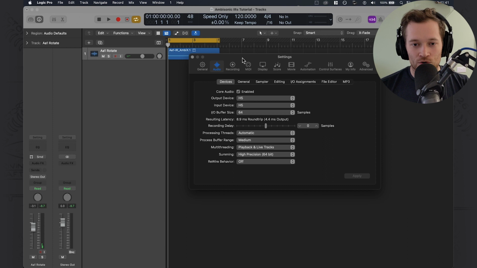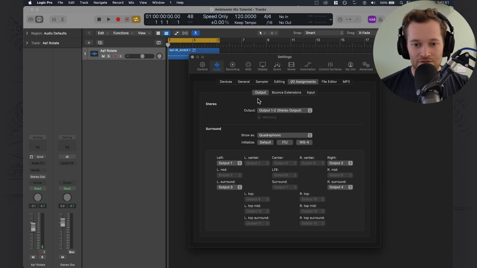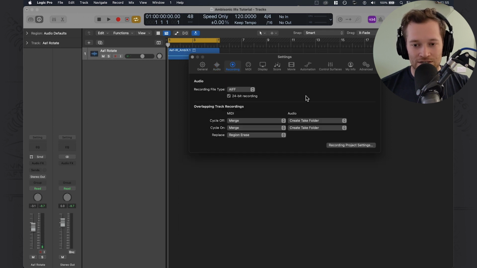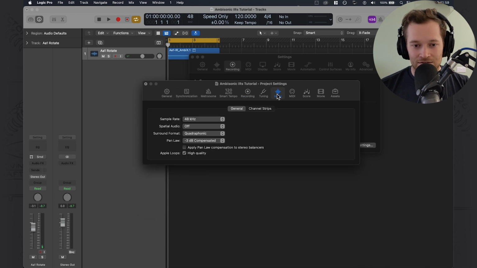First, you've got to open your audio settings, and in I/O assignments, you need to select quadraphonic. By default, it's normally 5.1 in the surround section. You need to do that for the input and output sections. You then need to go to the recording tab, recording project settings, and in audio, surround format is quadraphonic. That's because the polywavs that you can download from the website are 4 channels.